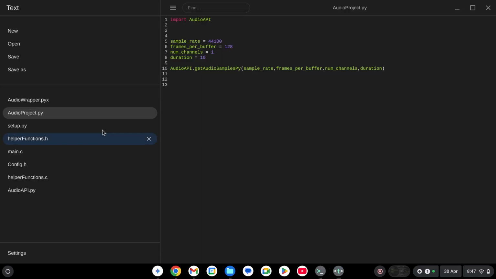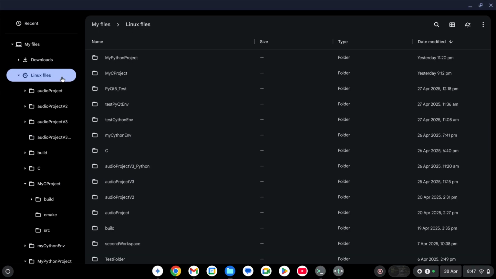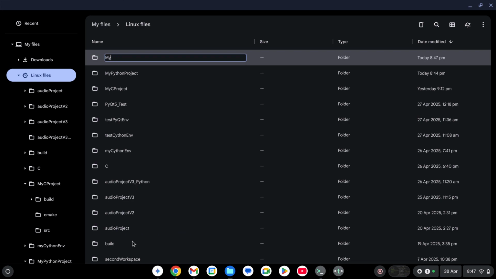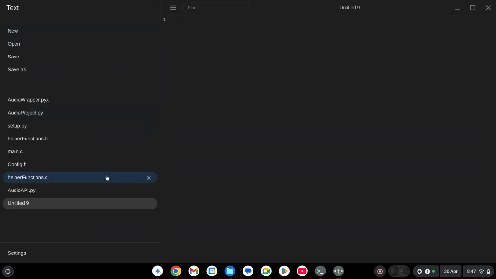We're doing well. So let me try something else. What if I go here and make a new folder called mypyqt GUI project. And I'm going to make a new file in here, and I'm going to try and import.